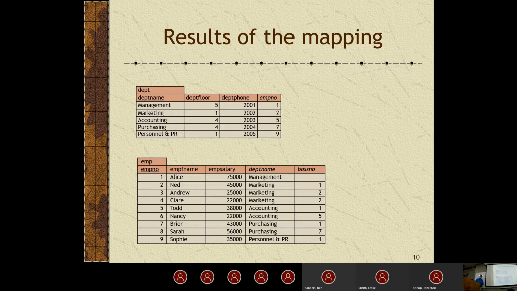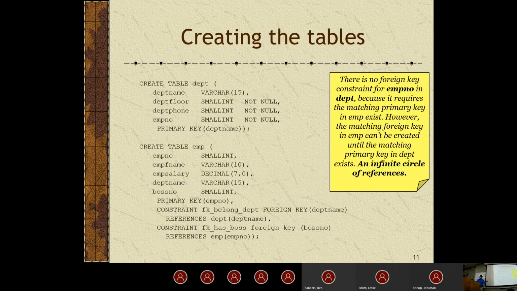I agree, Jarek. We probably shouldn't do it this way in most cases because we have redundant information. It's very easy for us to run a query and see who's the boss of which department. So that's exactly right. We probably wouldn't actually want to do it this way. But to go about creating this, it's very similar to what we've seen before.